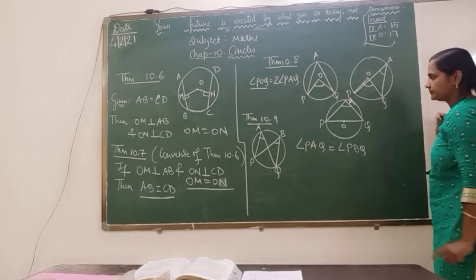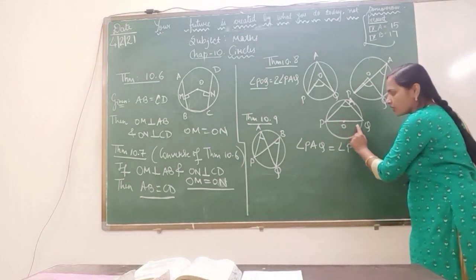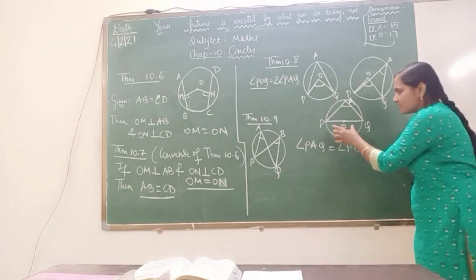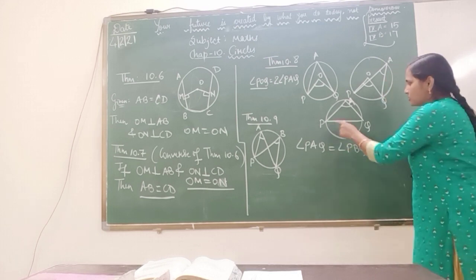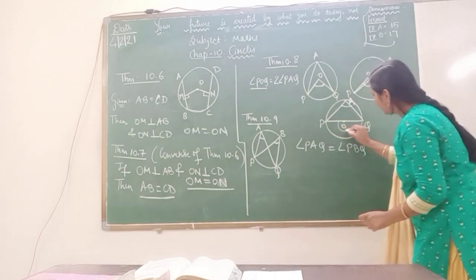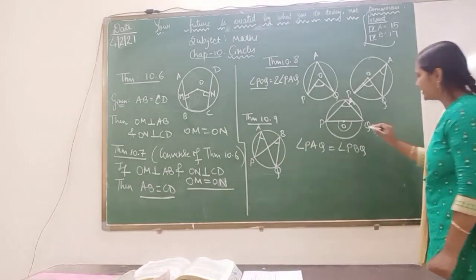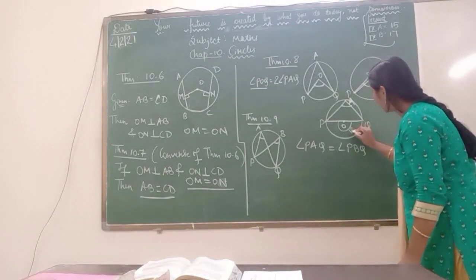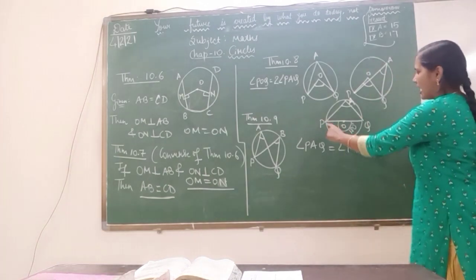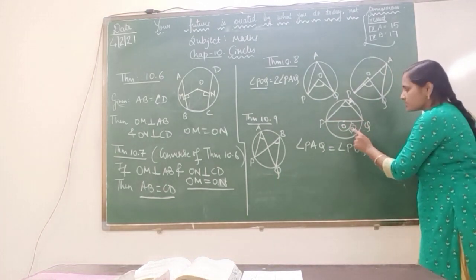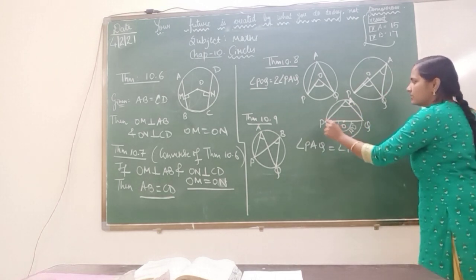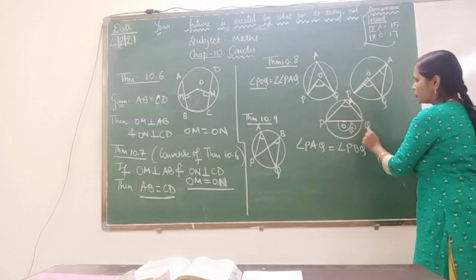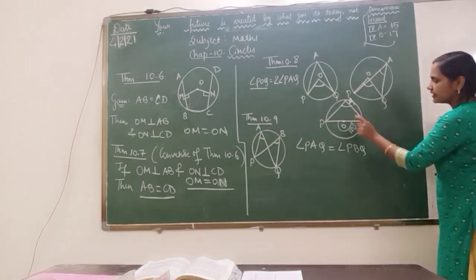The third one. Here I have drawn a semicircle. This is the diameter, which is known as the largest chord of a circle. So this is making how much angle here? 180 degrees. This angle is 180 degrees, the angle on a straight line on the semicircle. If it is 180, can you tell me what is the measure of this angle PAQ?